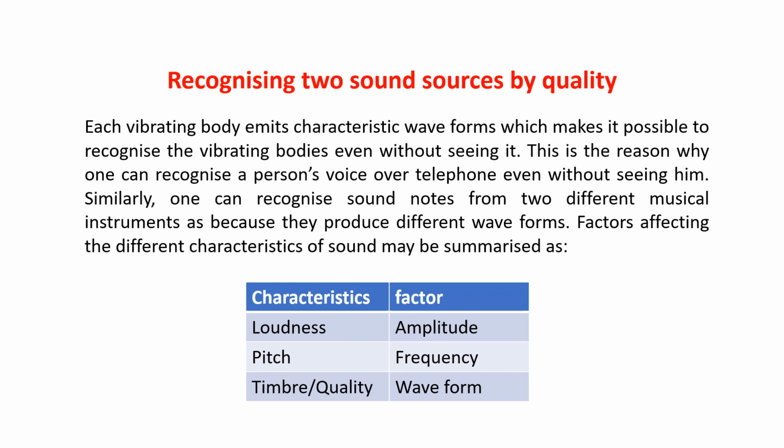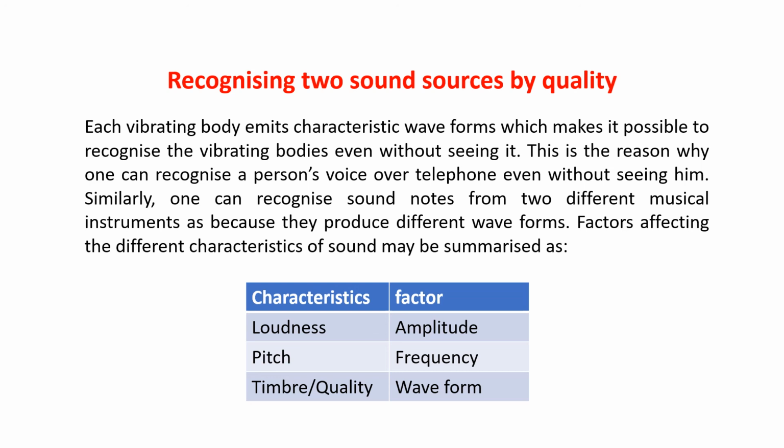If you hear the voice of that person, you can say this person is talking. Similarly, one can recognize sound notes from two different musical instruments because they produce different waveforms. I told you that.